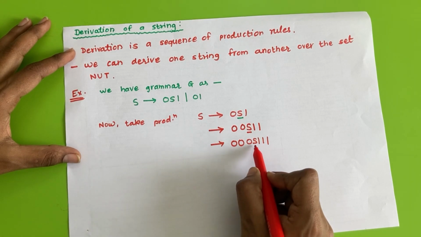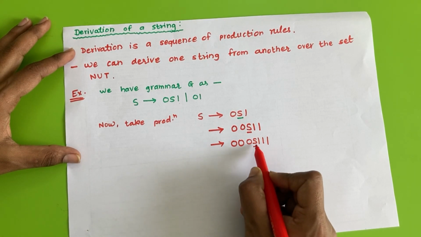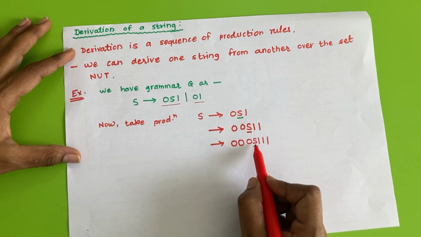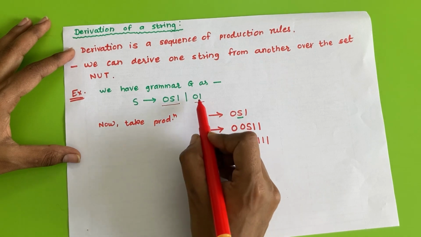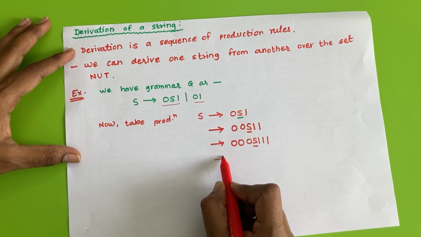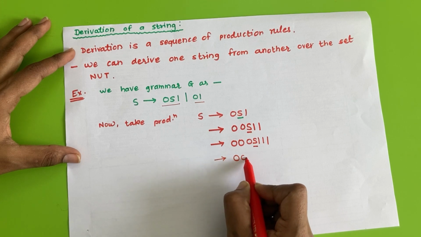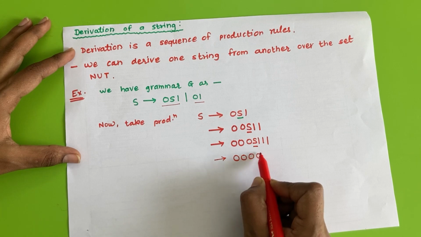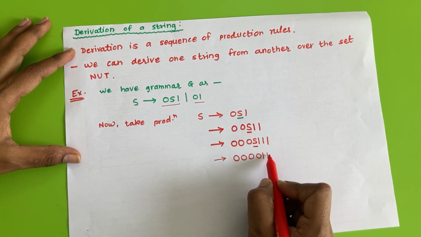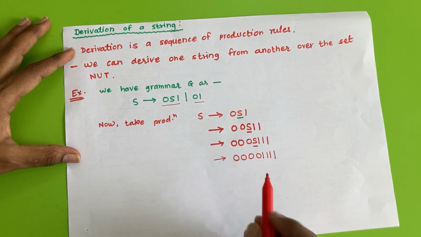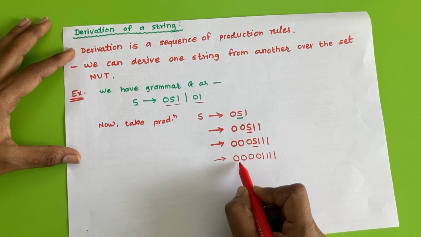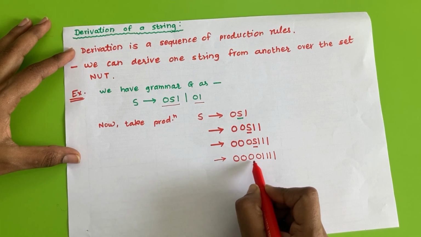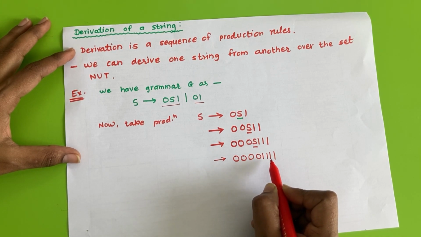Now suppose again I can replace this S by either this value or this value. Suppose now I replace this S by this 01 value. So 0 0 0, and the value of S now I take as 01, and the last 3 ones will remain as it is. Now here we don't have any non-terminal to be replaced. So this total string will contain terminals and terminals only.